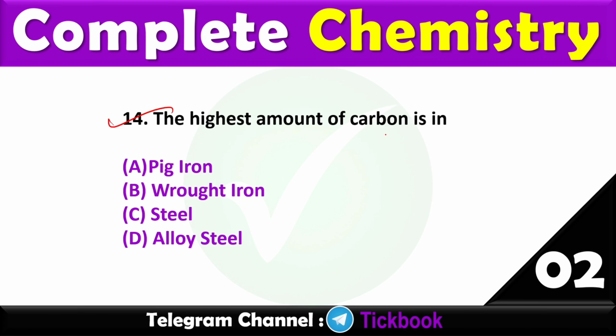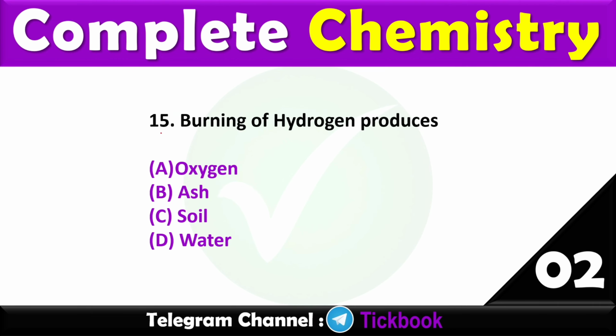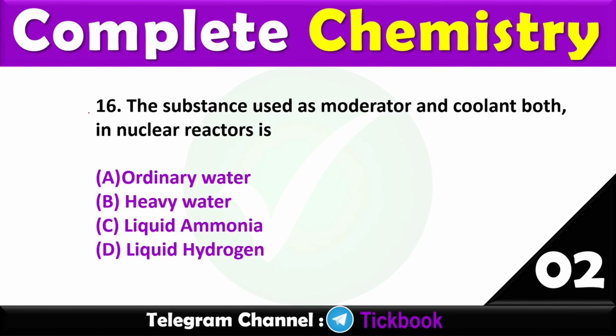14. The highest amount of carbon is in? Option number A, pig iron. 15. Burning of hydrogen produces? Option number D, water. 16.